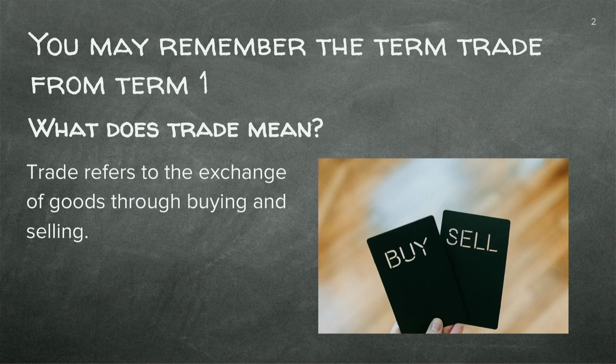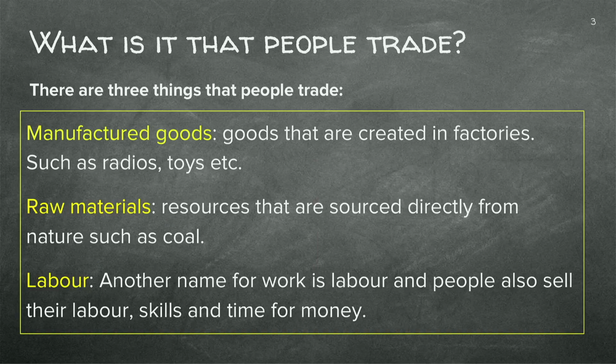So when we talk about trade, trade refers to the exchange of goods through buying and selling. Now, when we think about trade and why people trade, we first have to look at the three things that people actually do trade. So, first of all, people trade manufactured goods. These are goods that are created in factories. So, for example, they could be radios, toys, etc.